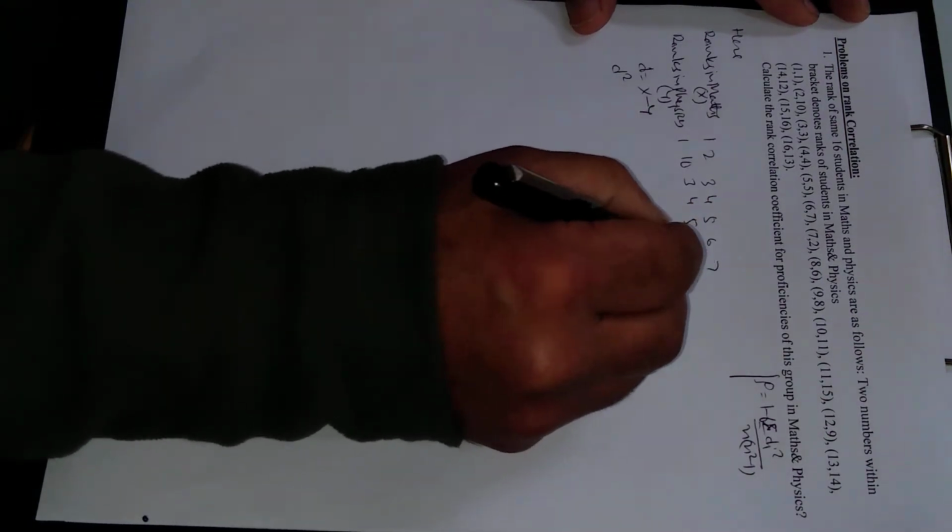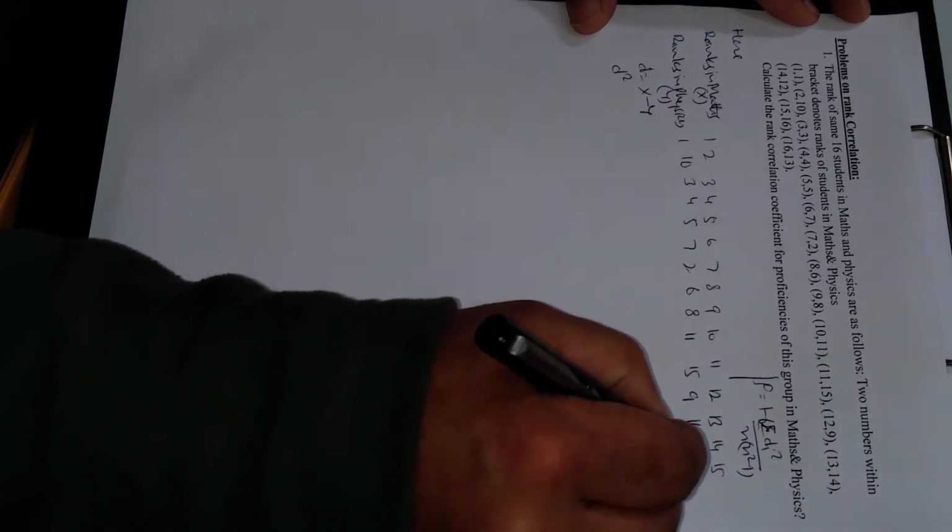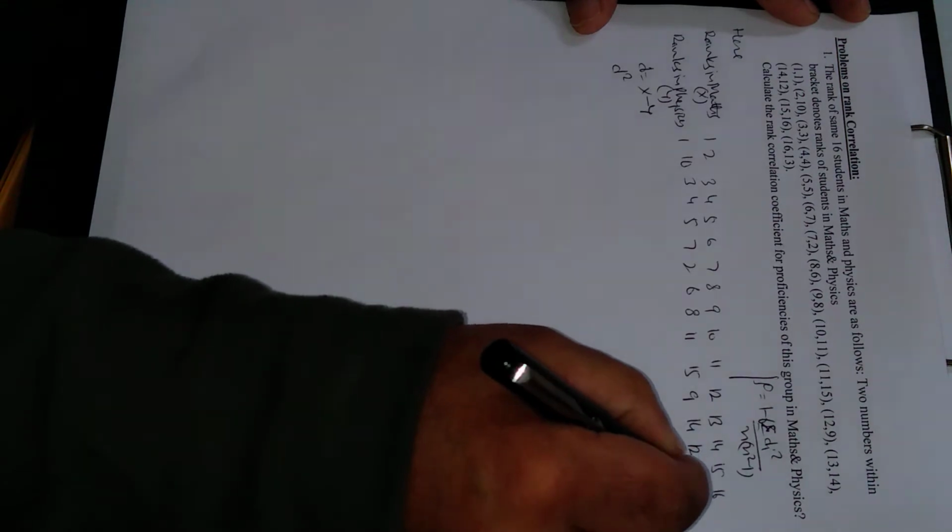Ranks in x, ranks in y: first is 1 1, write this vertically, 1 1, next is 2 10, 3 3, 4 4, 5 5, 6 7, 7 2, 8 6, 9 8, 10 11, 11 15, 12 9, 13 14, 14 12, 15 16, 16 13.